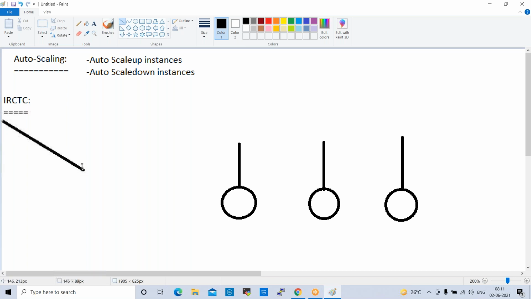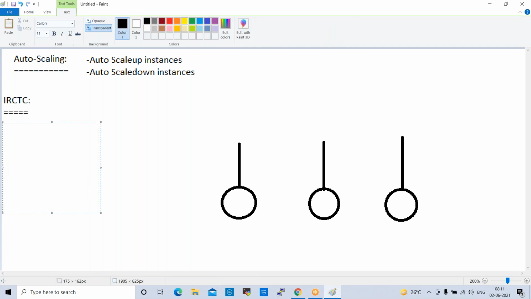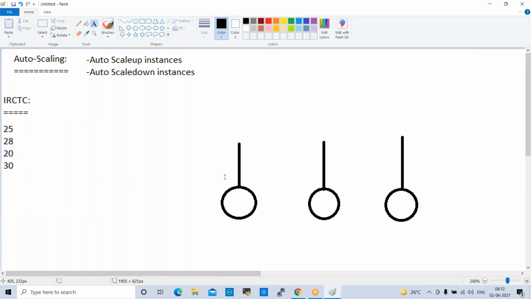For example, last month they got 25 requests. Before last month they got 28 requests. Before that they got some 20 requests, and before that some 30 requests. Based on these 3 or 4 months of requests, they take the average value and configure the servers. 30 is the highest value, and based on this they configure 3 servers.